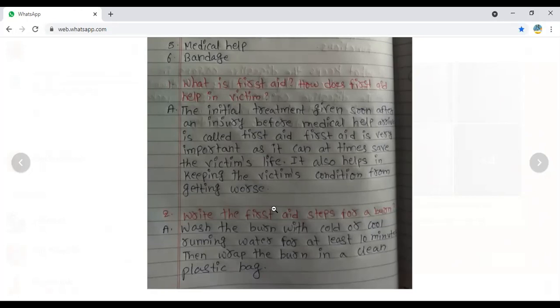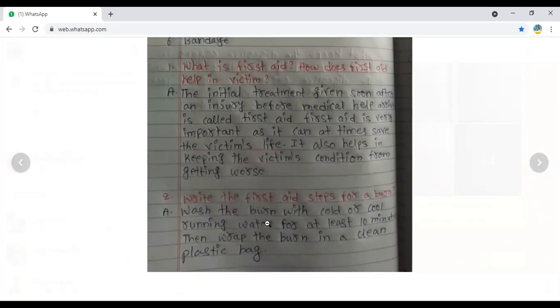At that time the condition of the person may become dangerous, maybe the person is about to die. To save him, we give first aid immediately ourselves. Suppose we know the treatment, we can do it. Otherwise we will call the elders, or some other person who knows a little bit of first aid. So that's all for the first answer.